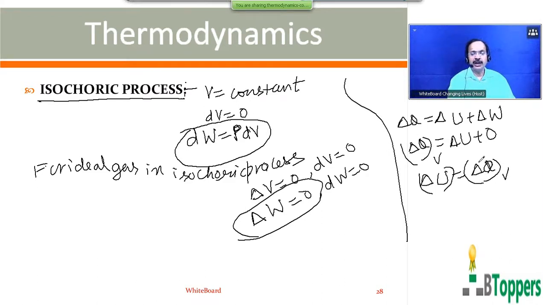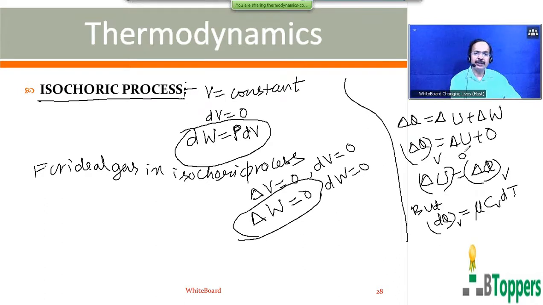So for a fixed mass of a gas or a solid, when volume remains constant, whatever heat energy is absorbed by it at constant volume is entirely used up only for increasing the internal energy, and no extra work is done. For the heat energy absorbed by the gas when it is heated at constant volume, when the temperature changes by a small amount, we can write dQ_V equals nu C_V dT.